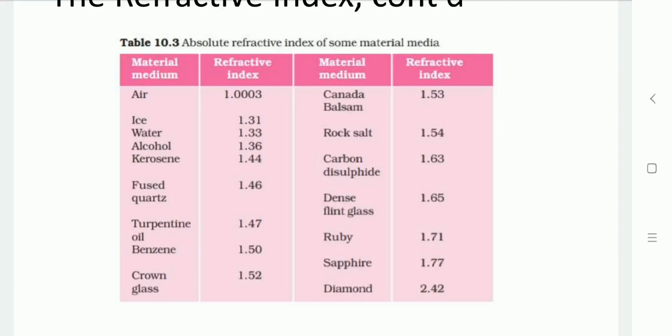So a ray of light traveling from a rarer to a denser medium bends towards the normal, and when a ray of light travels from a denser to a rarer medium, its speed increases and it bends away from the normal, as we have already seen in the refraction diagram.